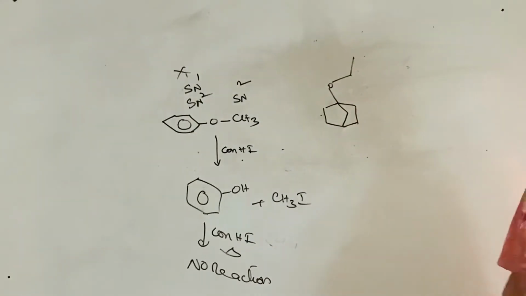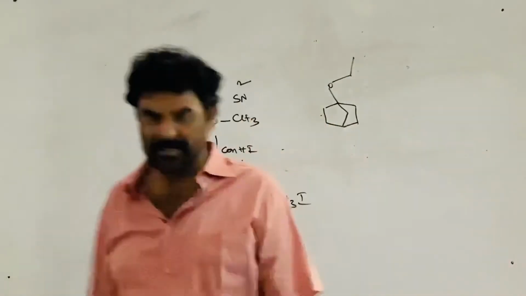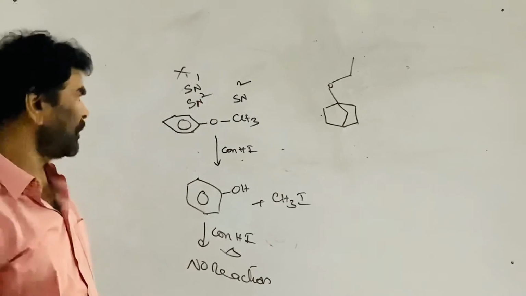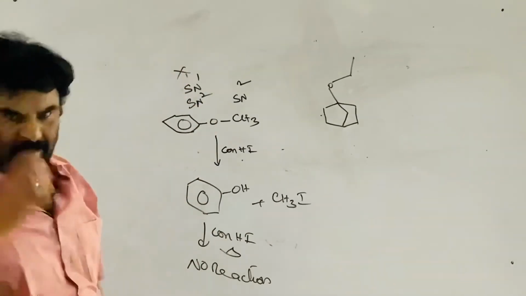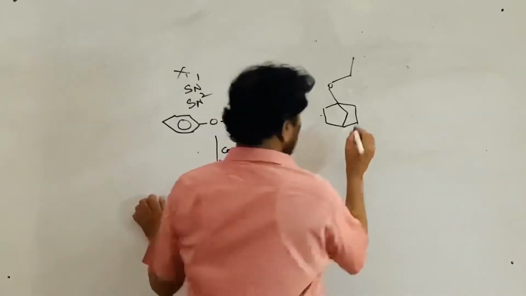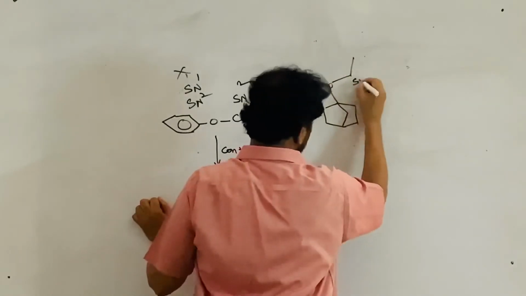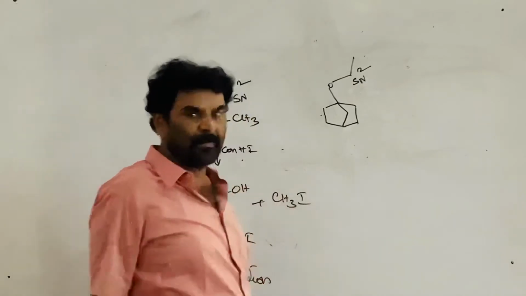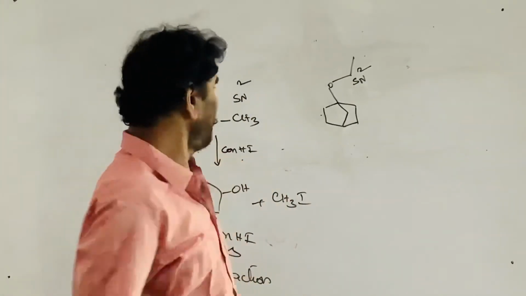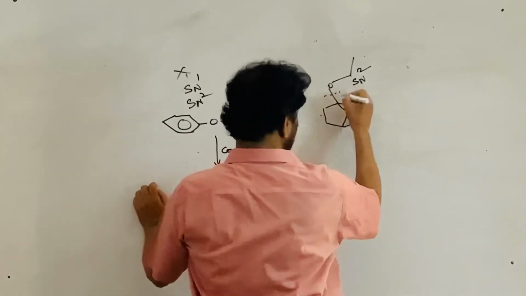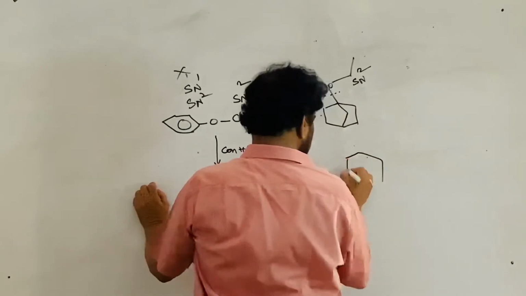There are 3 bridges, a 2-to-1 system, with 7 carbon atoms, so it is a heptane, but we are not here to give the name now. See, this has an ethyl group, SN2. The ethyl carbocation is not formed. If it cuts here, this type of carbocation is formed.